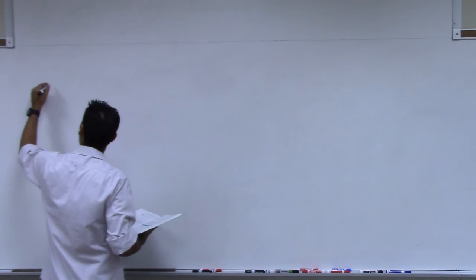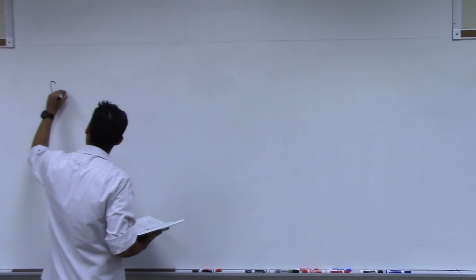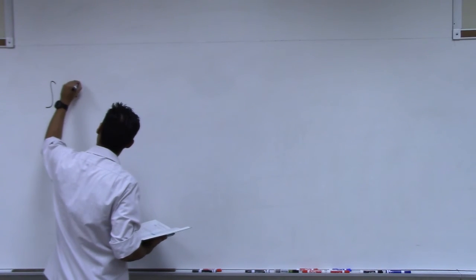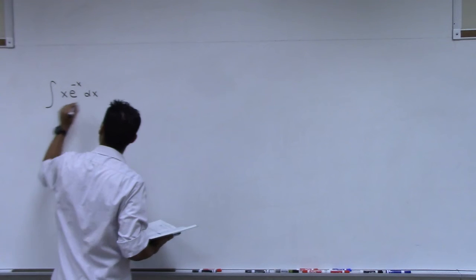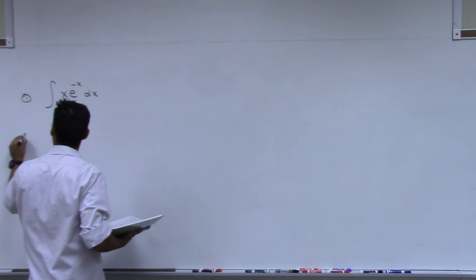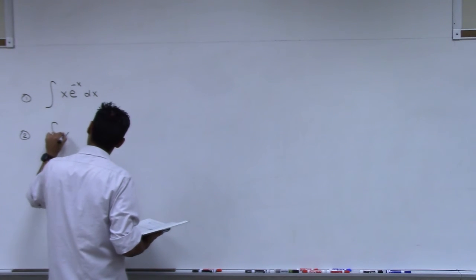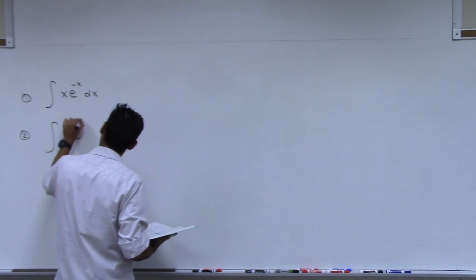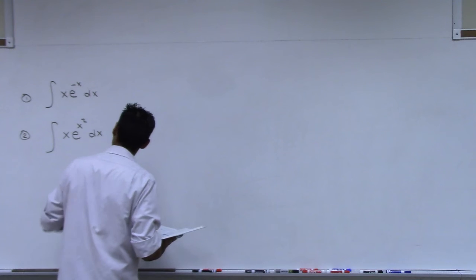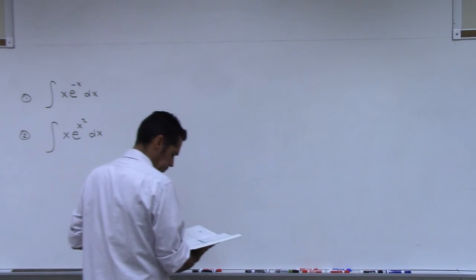First one. x e to the negative x dx. Second problem. x e to the x squared dx.